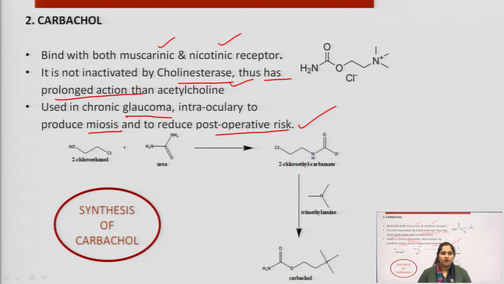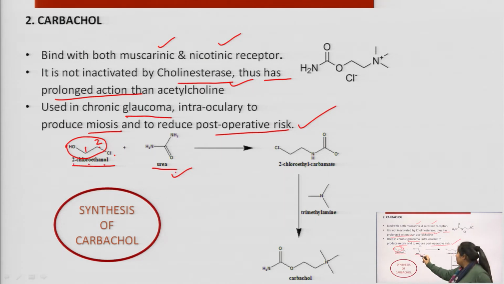In the synthesis of carbachol, we have seen here 2-chloroethanol. 2-chloroethanol, this is 1 and 2. A 2 carbon chain means this is an ethyl group, this is OH, so this is ethanol. At the second position there is chloro, so 2-chloroethanol.